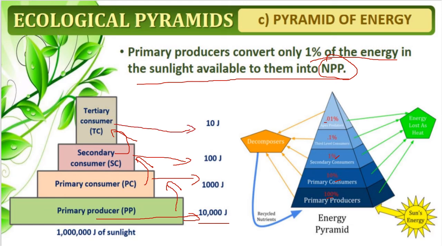In this way, the pyramid of energy in an ecosystem, usually in a grassland or forest ecosystem, shows that the energy of the sunlight goes on decreasing as it flows from one group of organisms to another organism.